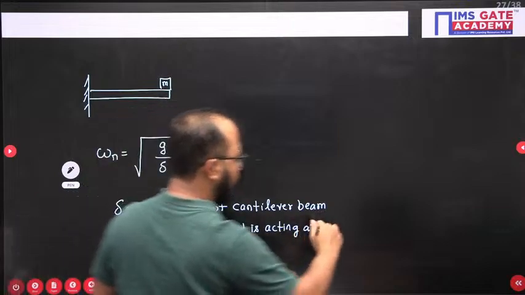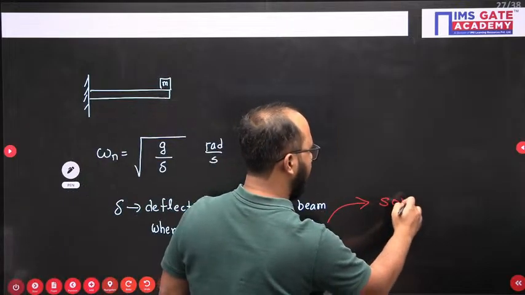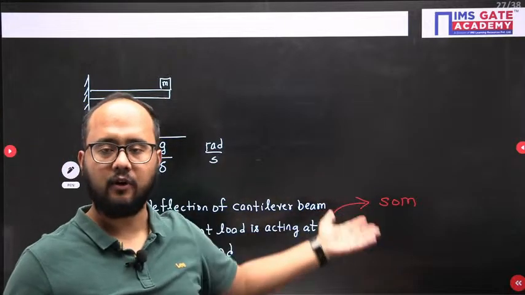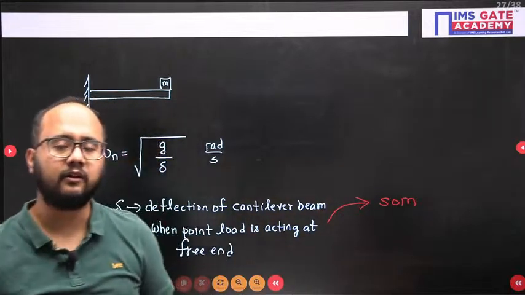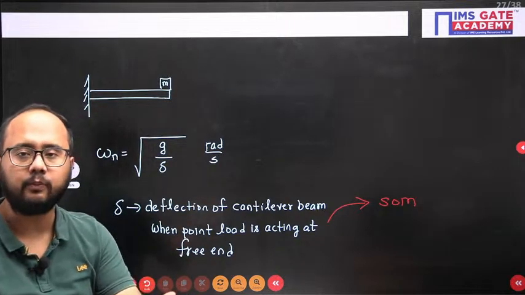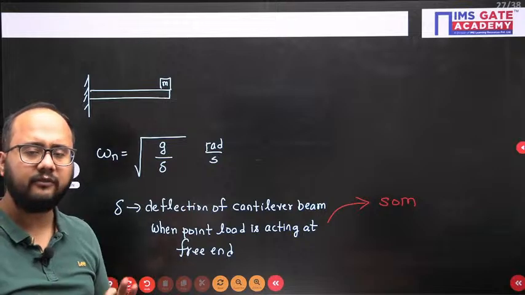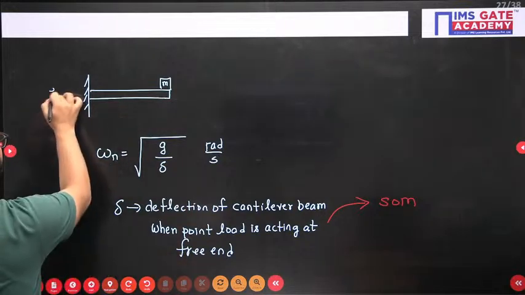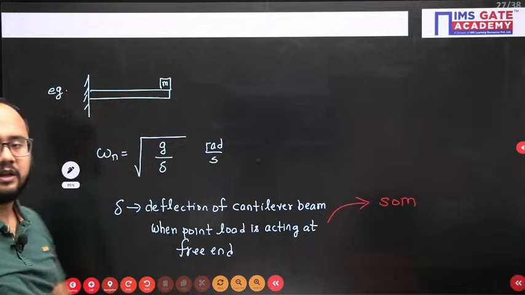Obviously you will get this from strength of materials. Maybe you have written formula sheets. From the formula sheets you know that if a point load is at the free end, the deflection will be WL cube by 3EI. So those basic formulas everyone should remember. That is the last thing you should understand in your vibration part.